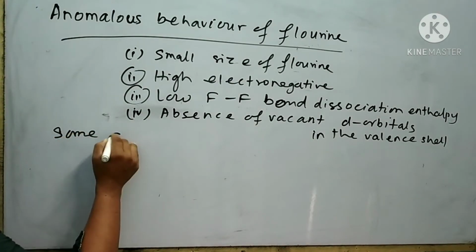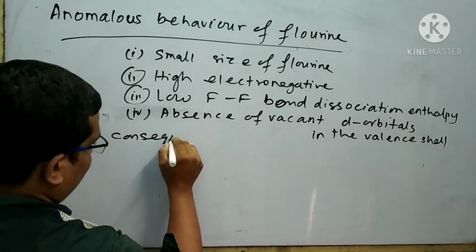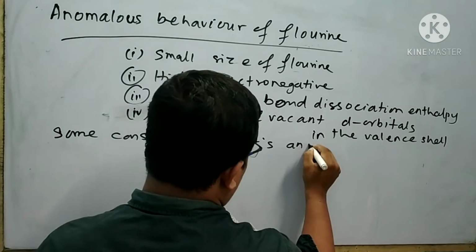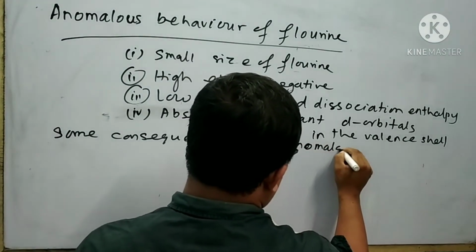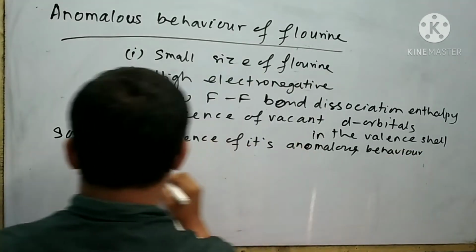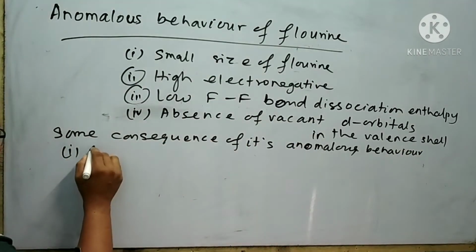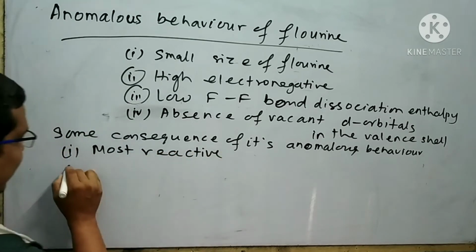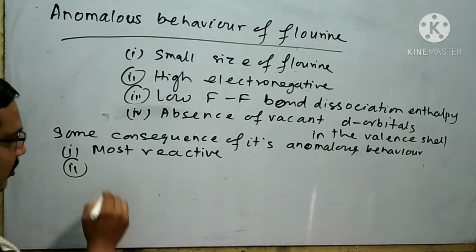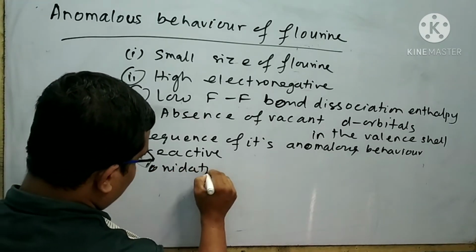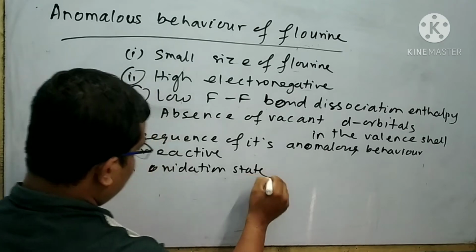Some consequences of its anomalous behavior are: number 1, most reactive. Second, fluorine shows high oxidation state.